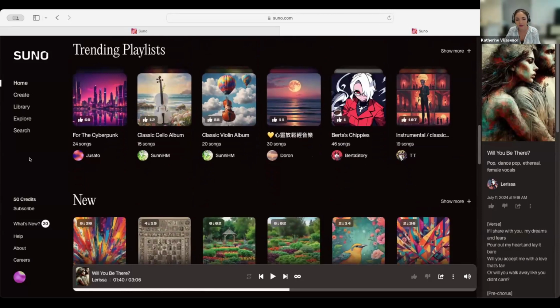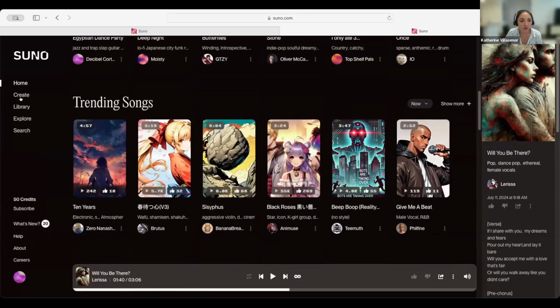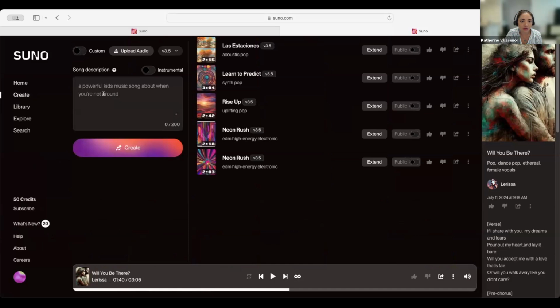There's a free and paid version. We'll go over those details shortly. You get a certain amount of credits for free that you can use, and you just sign up with your email, create a password, and that's pretty straightforward. Here you can see, like I said, the homepage where you can explore. Where you would want to go to create your own songs is on this side to create.